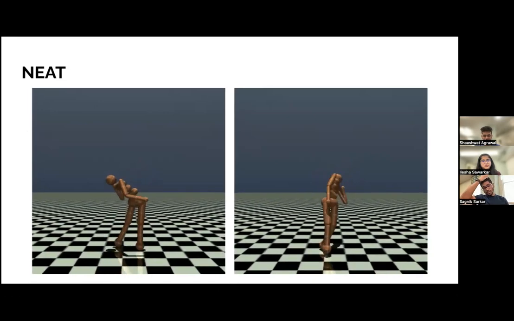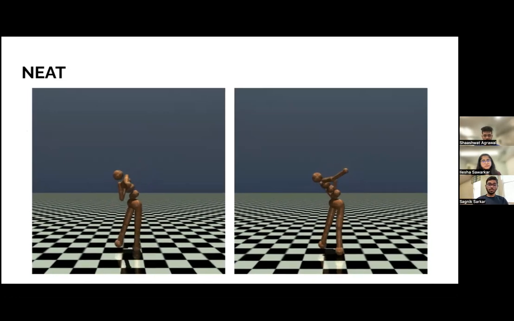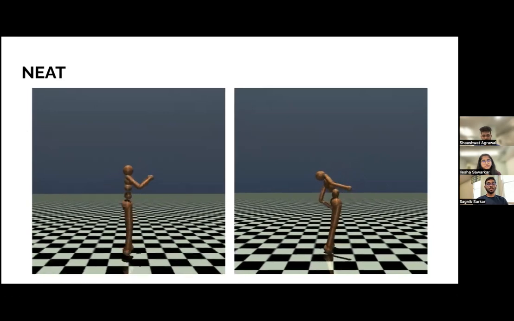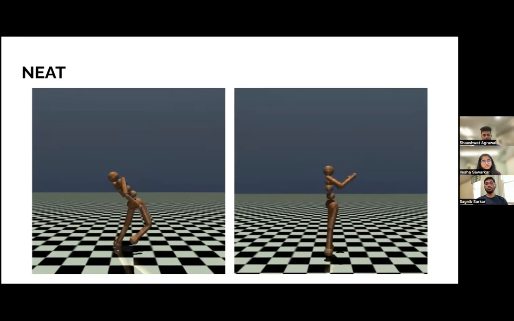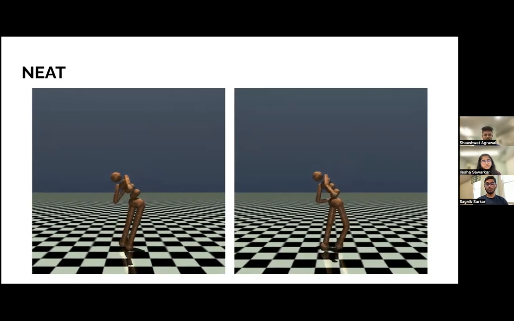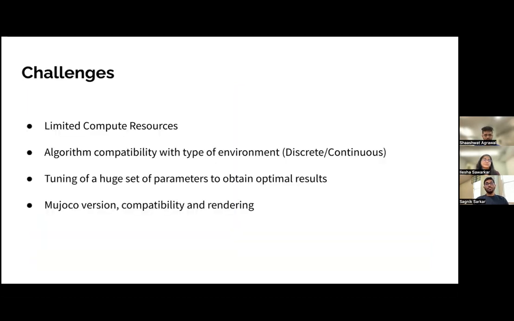It does survive. It can kind of walk, but due to limited compute resources, we were unable to run it for a longer number of generations. Which brings us to the challenges. I just mentioned the limited compute resources. The NEAT algorithm requires a lot of agents running in parallel and over a lot of generations. The more generations you run, the better a chance evolution has to learn.